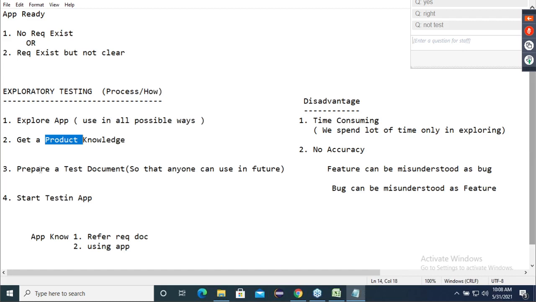Correct, from the beginning. So better, guys, after you get product knowledge, prepare a test document so that anyone can use it in the future. You neatly write whatever knowledge you got, right? You write it: do like this, do like this, do like this. Everything you document. Then you start testing the application. Are you understanding these four points first of all?